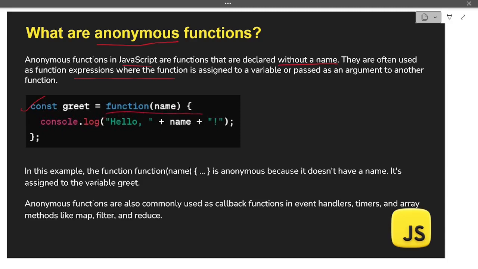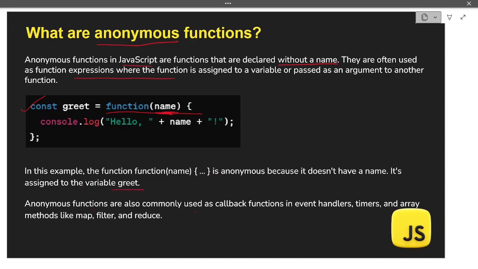For example, if you see this function, it does not have a name. This name is nothing but a parameter passed to it, but this function in itself does not have any name. We directly wrote the function definition and assigned it to the greet variable. So in this example, the function is anonymous because it does not have a name. It's assigned to the variable greet.